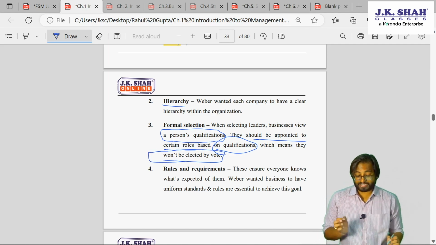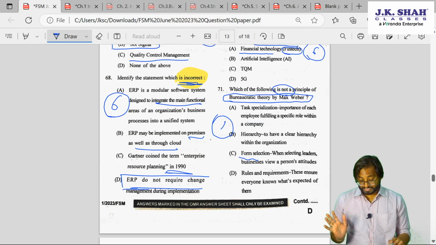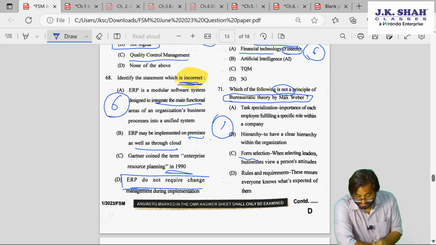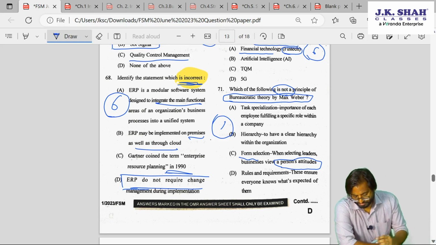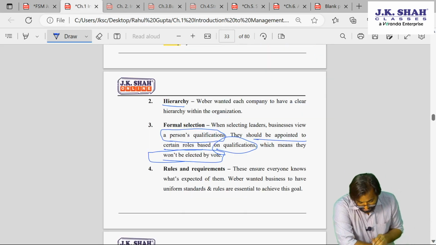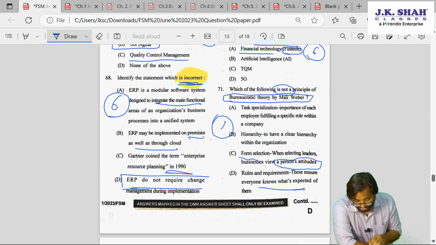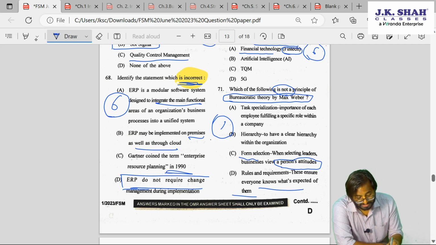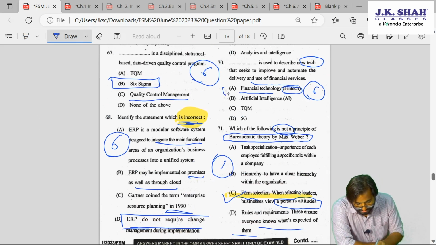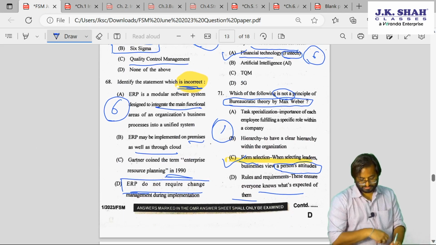They should not be elected by vote. Okay, so they should not be elected by vote. When selecting leaders, business views a person's attitude. Oh, are we looking at qualification or are we looking at attitude? Okay. What about rules and requirements? Everyone knows what's expected of them and they should have uniform standards. Okay. So A is also right, B is also right, D is right, but C is not right. So the answer to this question will be C. So I will put a tick mark. Here also I put a tick mark. Okay. Great.